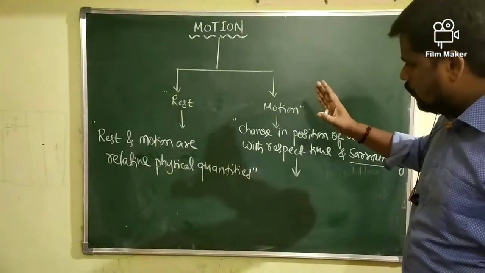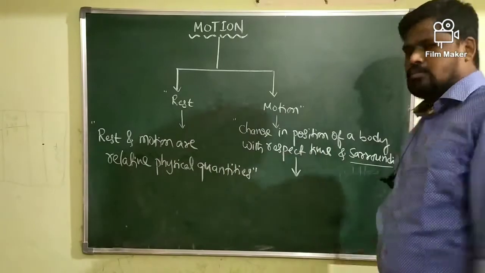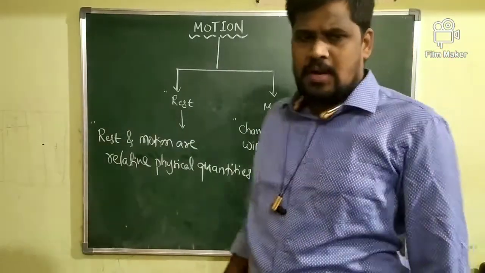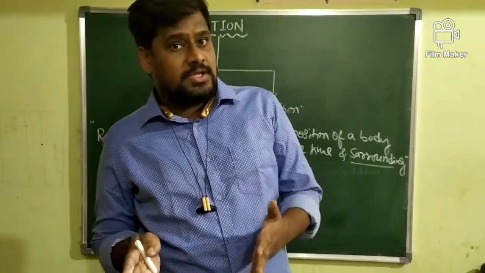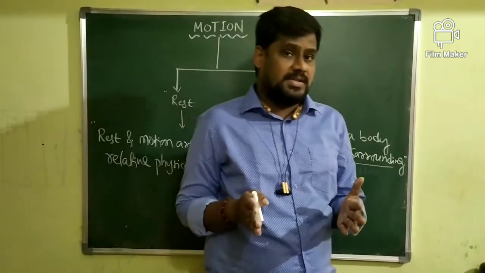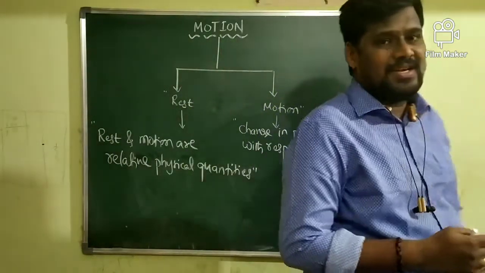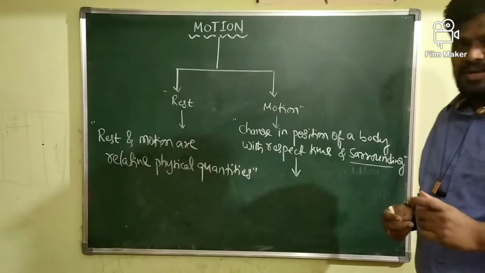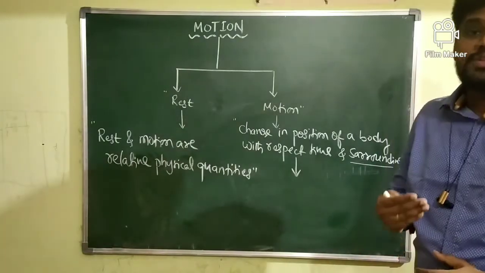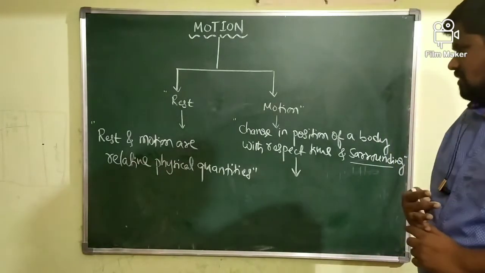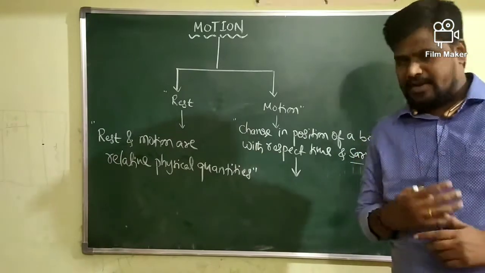How do you define the motion of a bus here? Continuously the position of the bus changes with respect to time and with respect to surroundings, so with respect to some reference point.